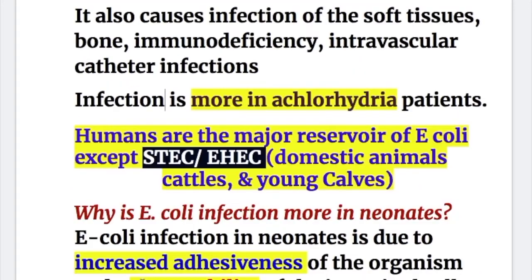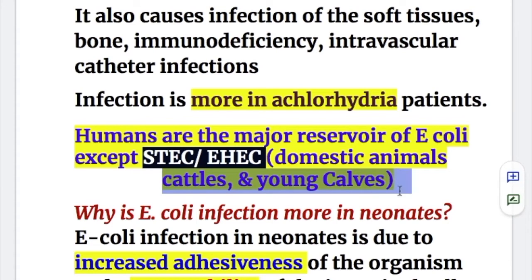E. coli infections are more common in achlorhydria patients, so HCl is protective against E. coli infection. Humans are the major reservoir of E. coli except for Enterohemorrhagic E. coli. Domestic animals like cattle and young cows are their reservoirs.